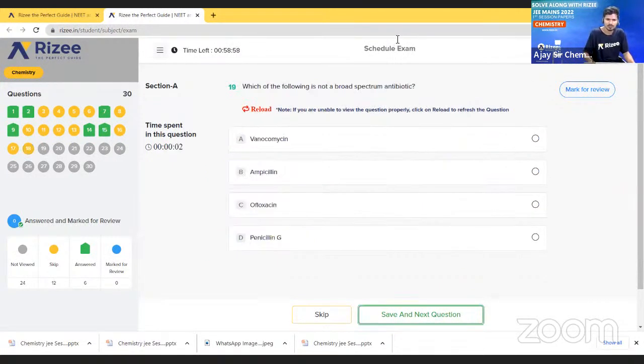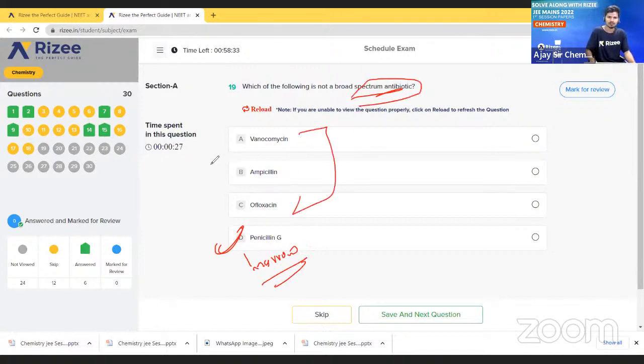Which of the following is not a broad spectrum antibiotic? Tell me. Very simple. Penicillin G is not a broad spectrum antibiotic. It is a narrow spectrum antibiotic. The remaining are all broad spectrum antibiotics. These are also theory based questions and very simple. So let us go to the next question.